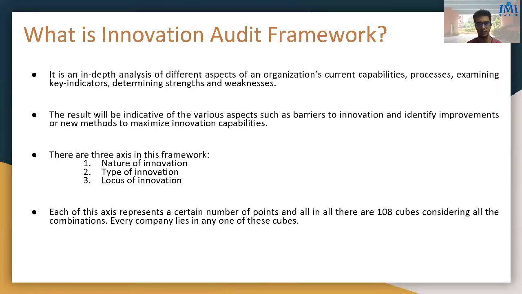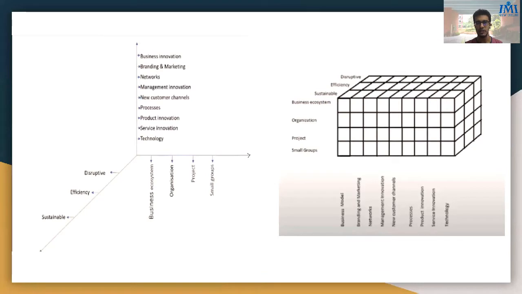There are three axes in this framework: nature of innovation, type of innovation, and locus of innovation. Each of these axes represents a certain number of points, and all in all, there are 108 cubes considering all the combinations. Every company lies in any one of these cubes. Now, as you can see, there are two ways in which the innovation audit framework is represented. It is represented as a three-dimensional space having the three axes, or as a cuboid containing 108 elements.